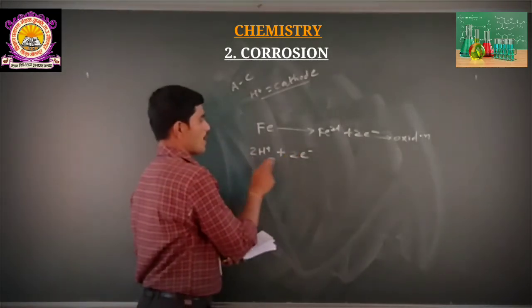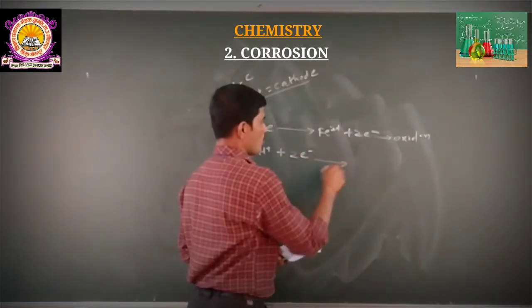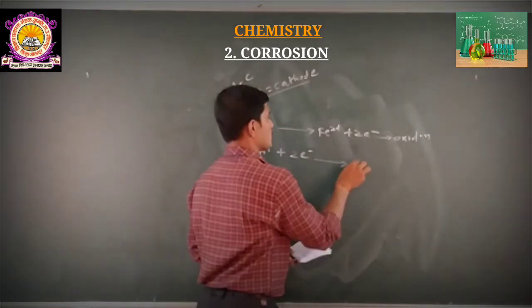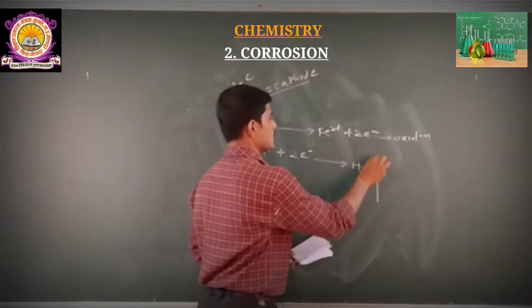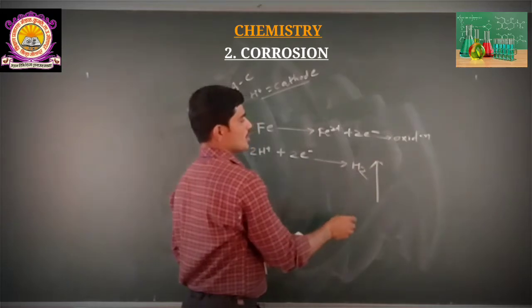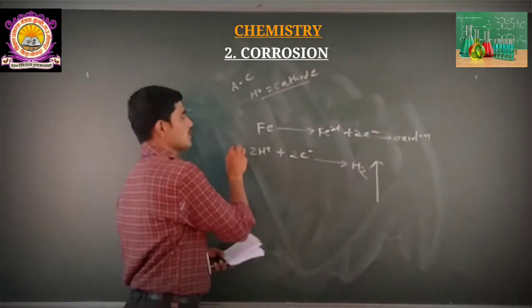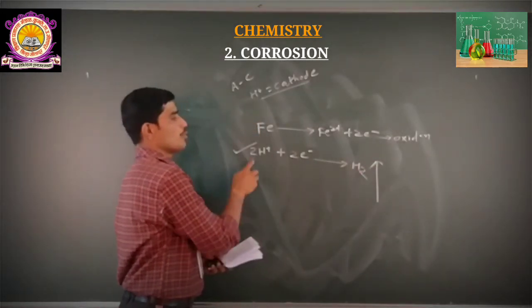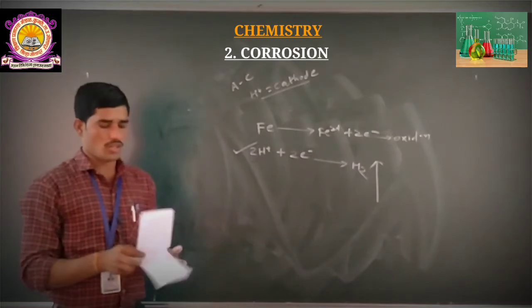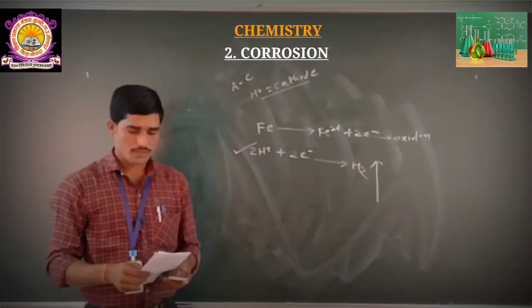We balance this reaction in this form, and we get hydrogen. This is the evolution, meaning that hydrogen gas will be evolved in these reactions.